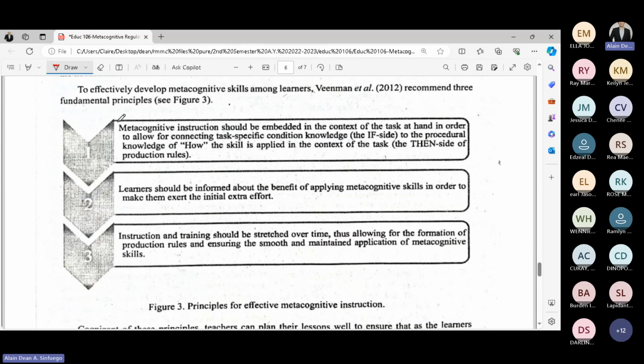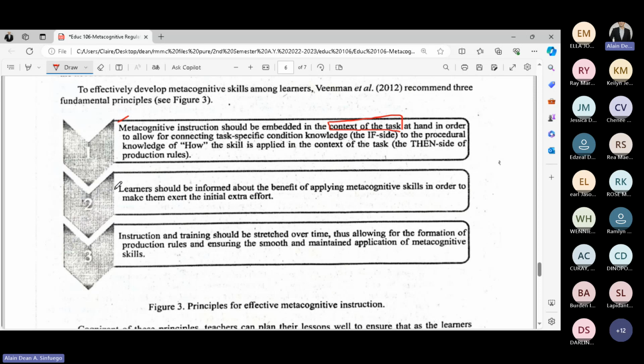First, metacognitive instruction should be embedded in the context of the task. Again, you need to consider the context of the task, in order to allow for connecting task-specific condition knowledge to the procedural knowledge of how the skill is applied in the context of the task. Again, the first principle is about the context of the task.